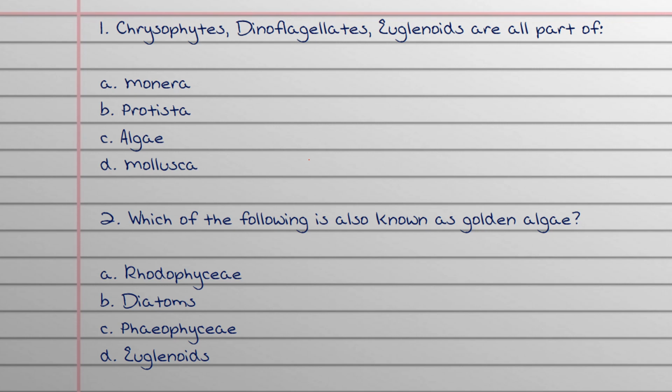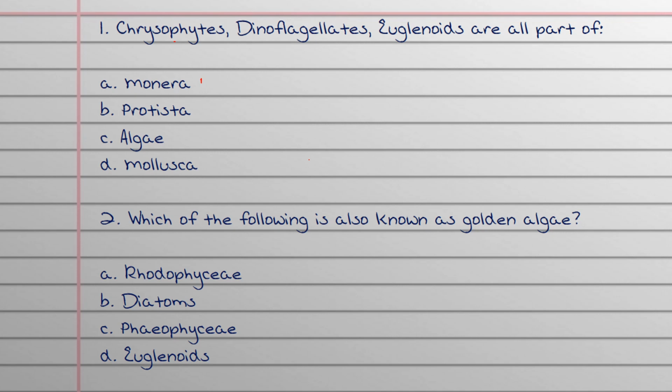So our first question goes like this. Chrysophytes, dinoflagellates, euglenoids are all part of A. Monera, B. Protista, C. Algae, D. Mollusca.